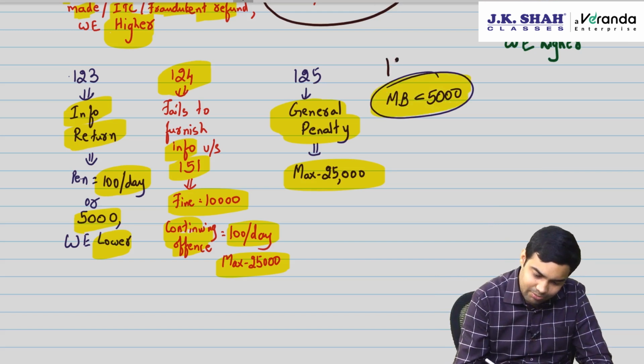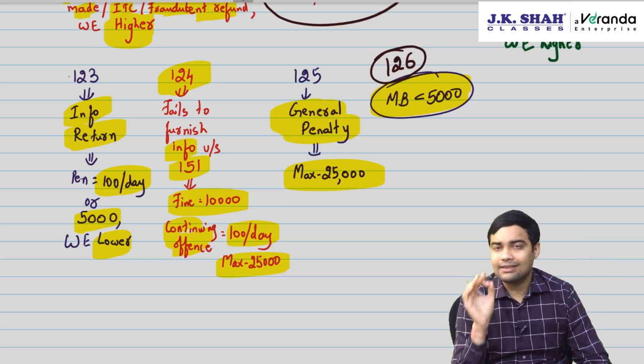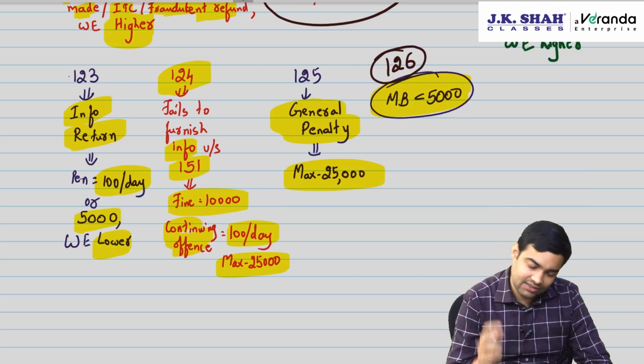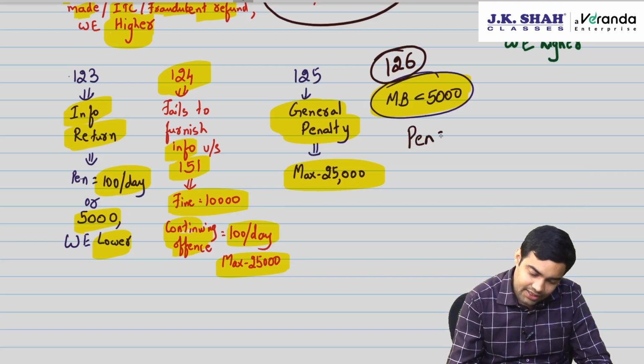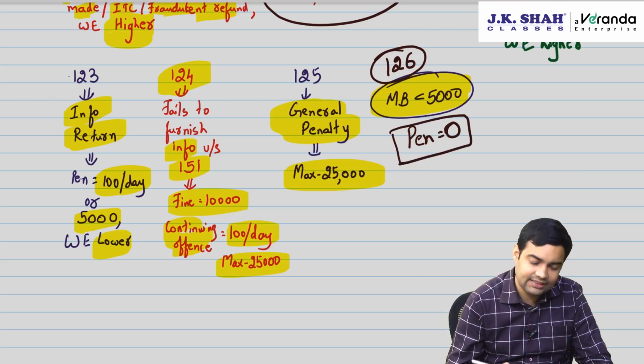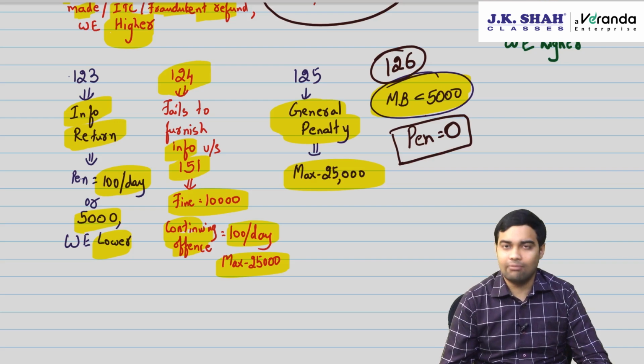Plus, the law also talks about section 126 minor breach. If there is a minor breach, that is documentation error or tax amount is less than 5,000, not exactly 5,000, less than 5,000, then penalty will be 0. But this is applicable only in case where it's a discretion which is given, not a fixed amount.